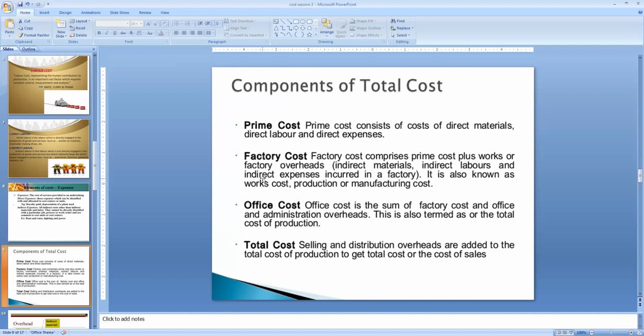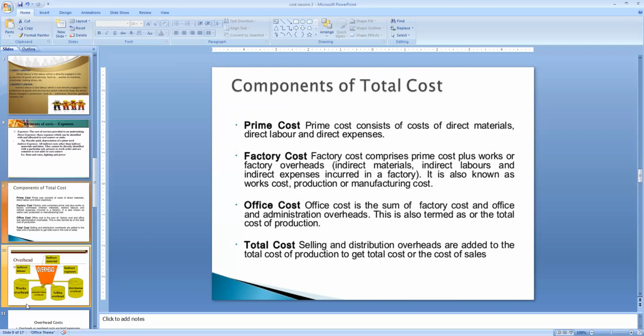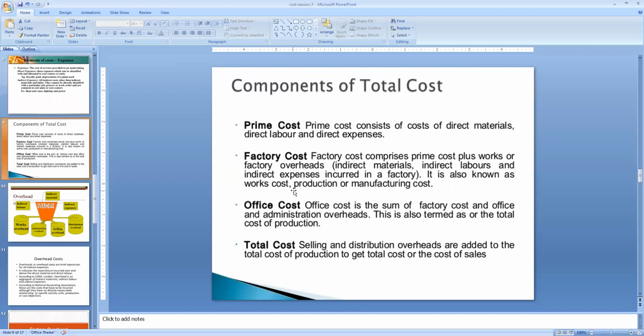Let us go to the second type of cost, which is called factory cost, or it can also be called production cost or works cost. What type of cost is that? Here factory cost comprises prime cost plus works or factory overheads. What are the expenses that are only indirect, relating to the overheads? Indirect material, indirect labor, indirect expenses, all these come in the category of factory cost. The sum total of all these expenses, which we call overheads, is called factory cost.